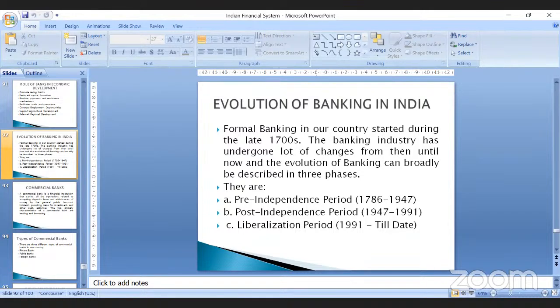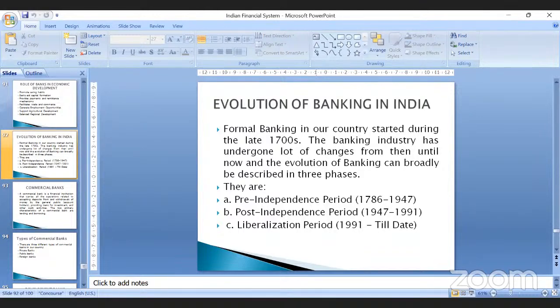Pre-independence period, which ranges from 1796 to 1947. Post-independence period, which ranges from 1947 to 1991, and liberalization period, that is 1991 till date. Now, what happened in the pre-independence period is, the first bank which was established in India was Bank of Hindustan,